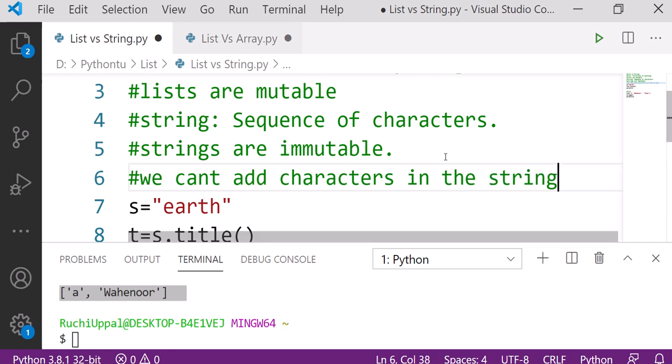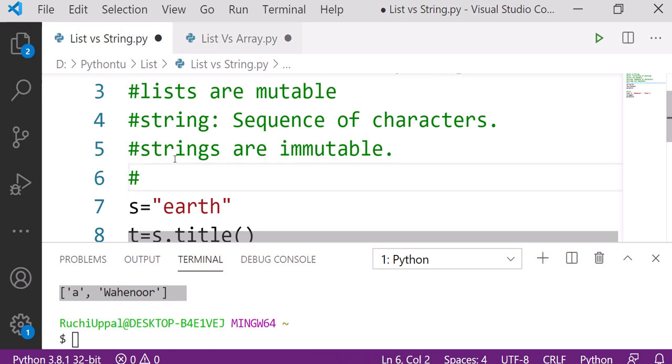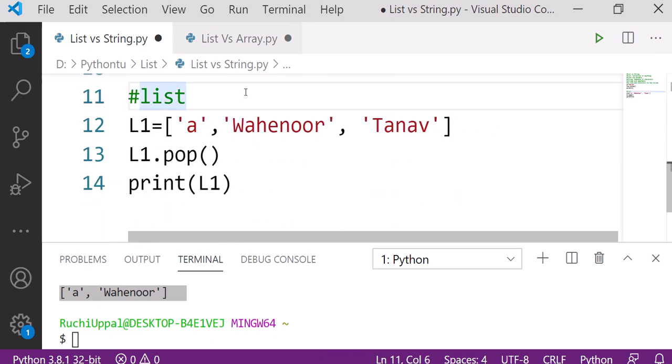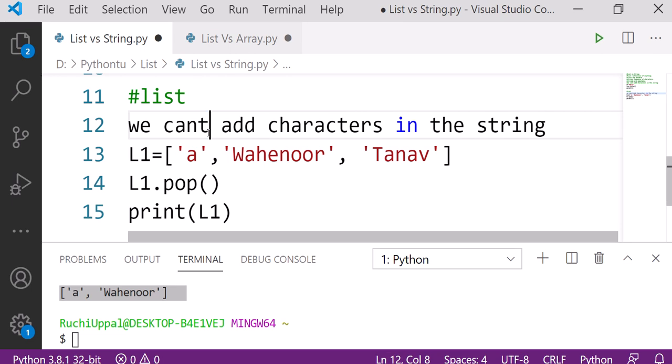But in the list we can add. At any time, if you want to update it, delete it, or insert something, you can do it very easily. We can say that list is flexible.